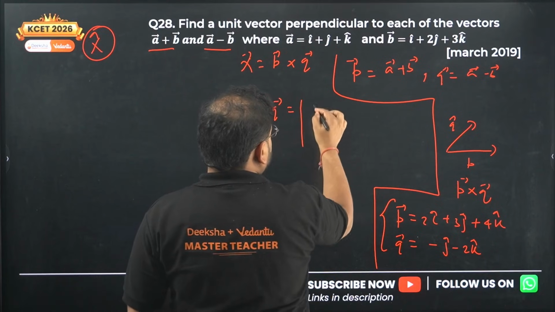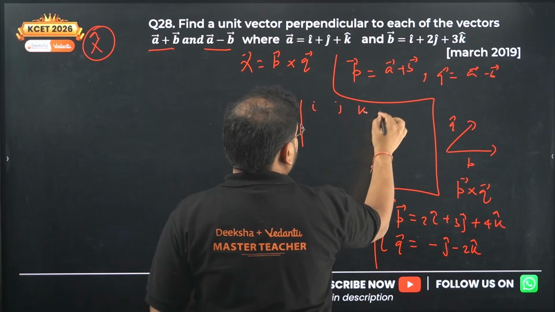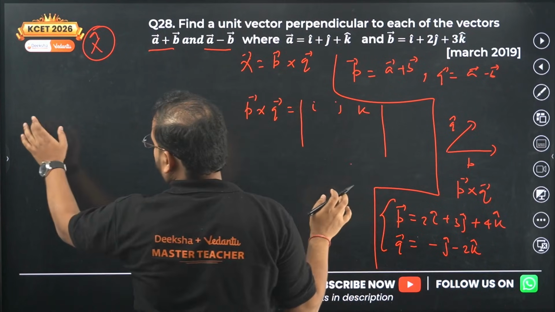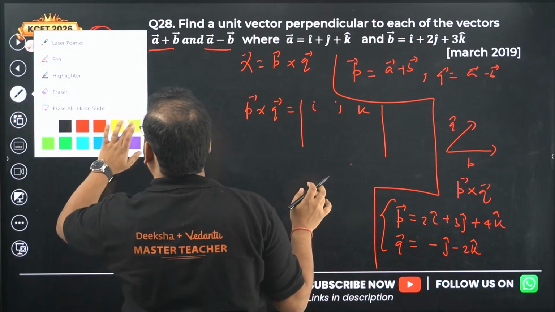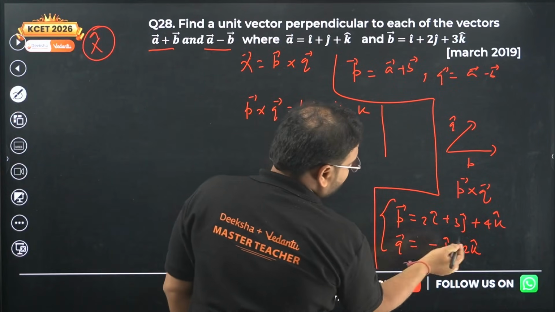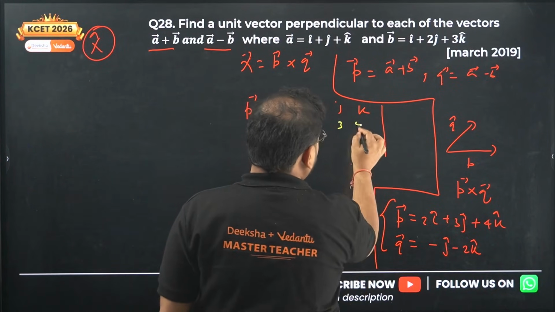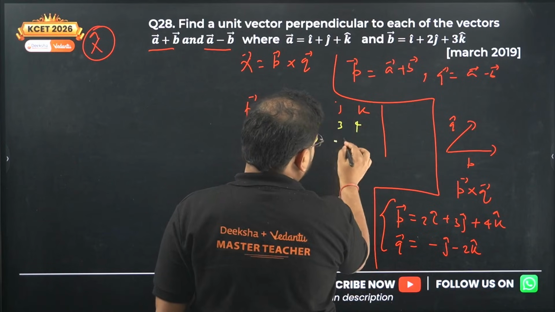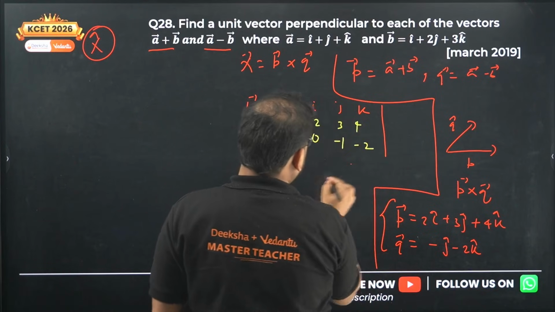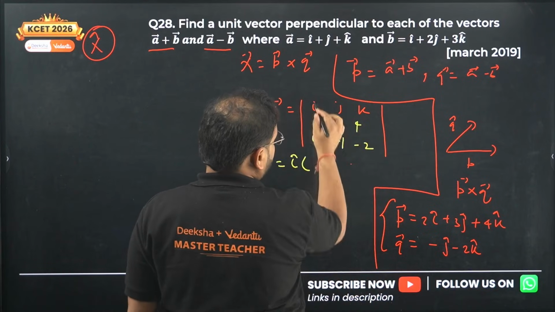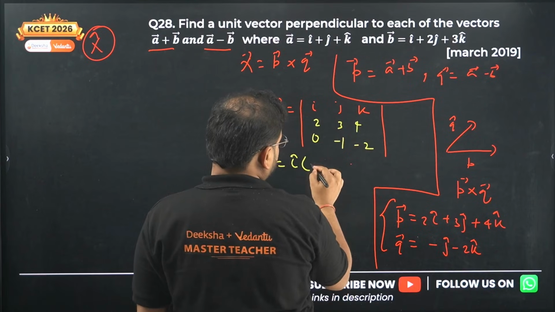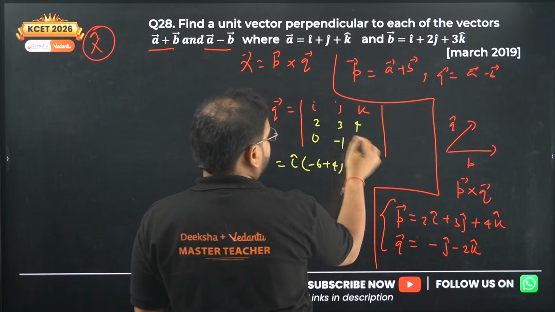Start with i, j, k. Check the vectors: 2, 3, 4, and over here 0, -1 and -2. With i cap you check, cancel, -6 plus 4.